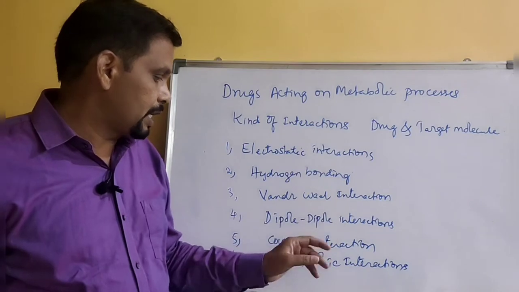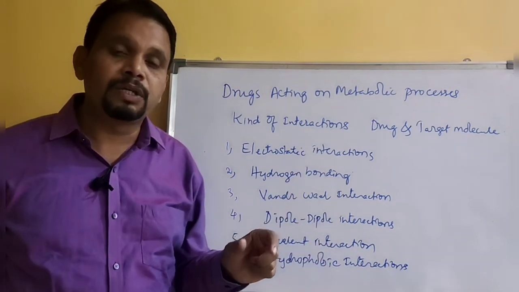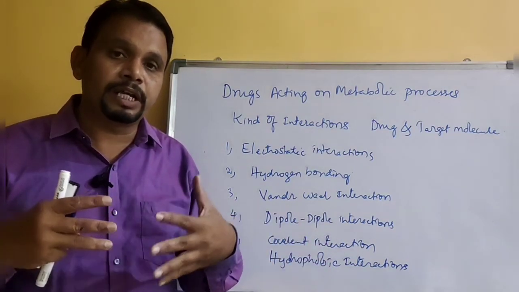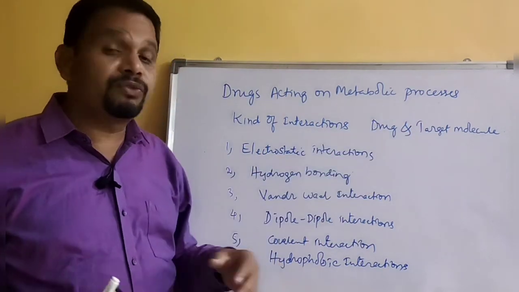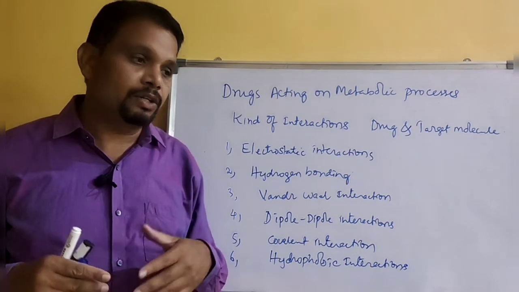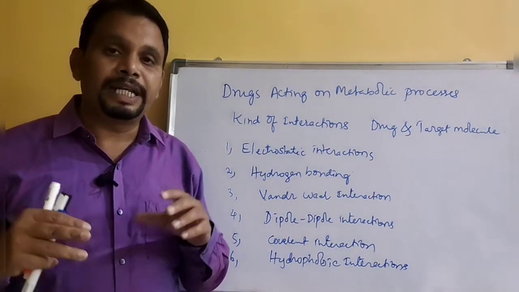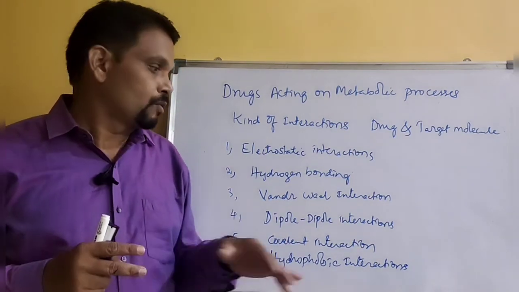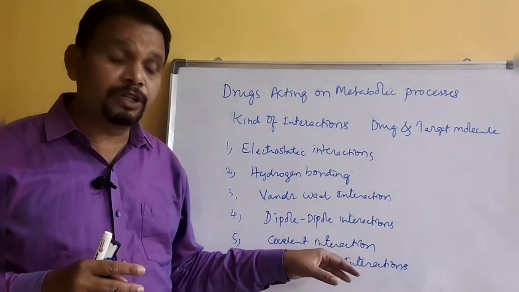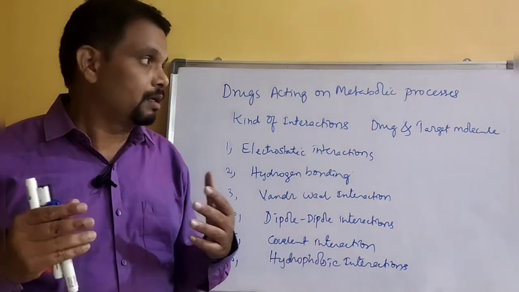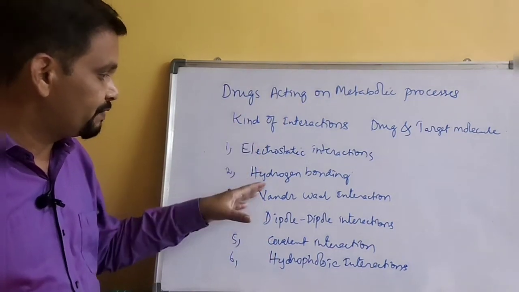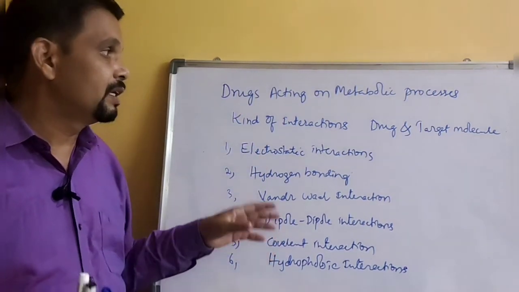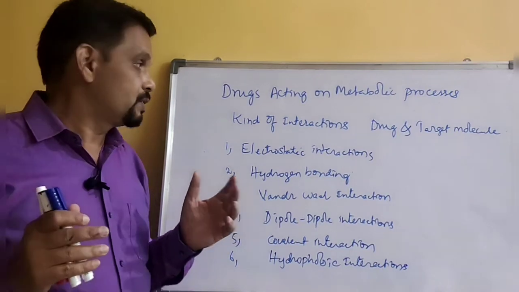And the covalent interactions: sometimes permanent single bonds can form between the drug and the target molecule. And hydrophobic interactions can take place between the hydrophobic moieties and the target molecules. Okay, so these are the different types of interactions that take place between the drug and the target molecule.